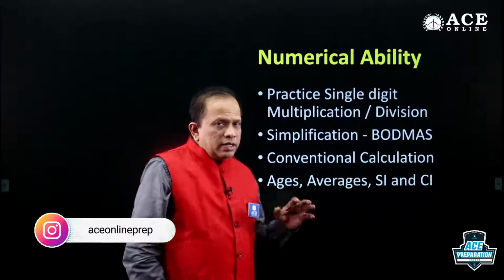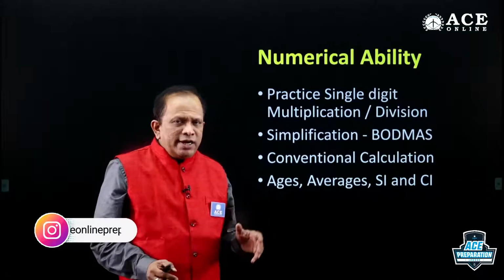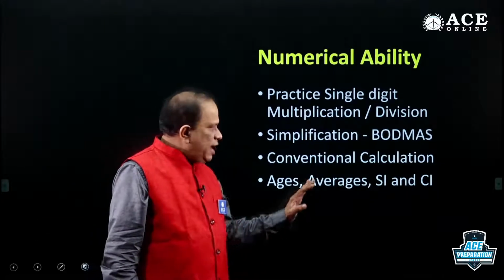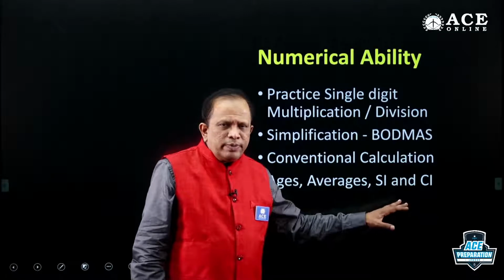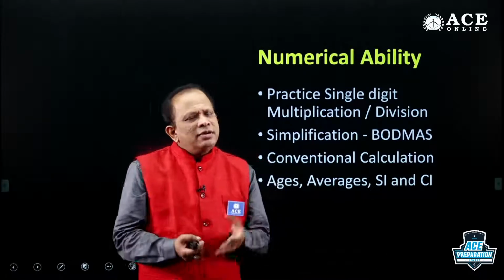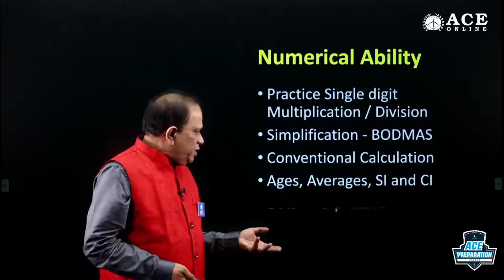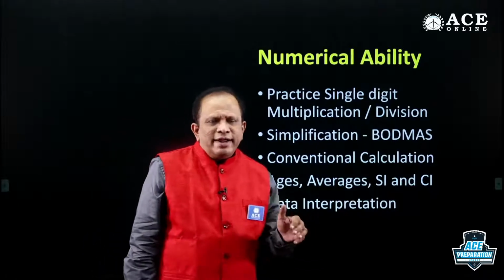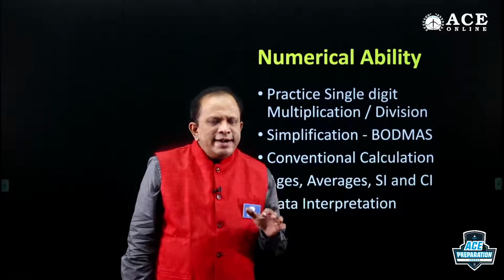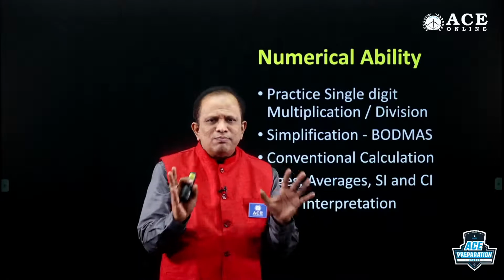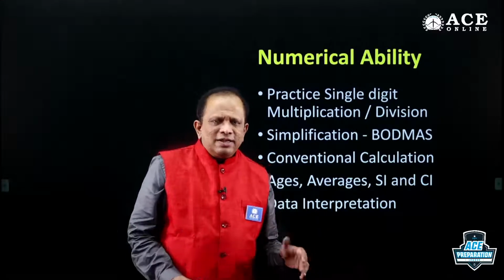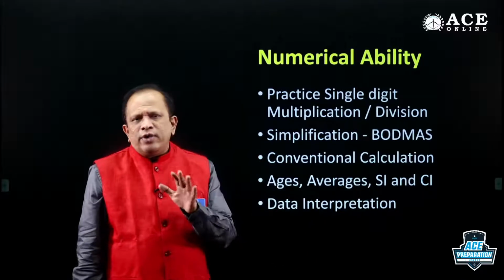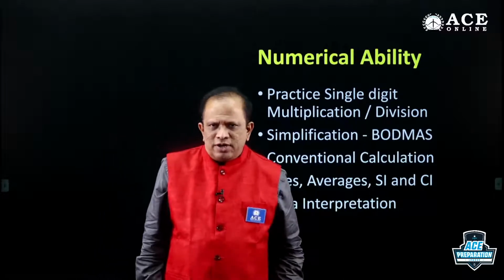Next one, those who have not prepared much, at least now you can focus on ages, averages, simple interest, compound interest, and if time permits, time and work, time and distance. Then you have to focus more on data interpretation. Data interpretation is going to have more questions. That means if you can work on this, then you are going to score more marks in it, right?